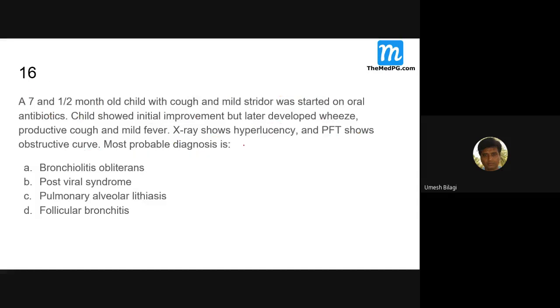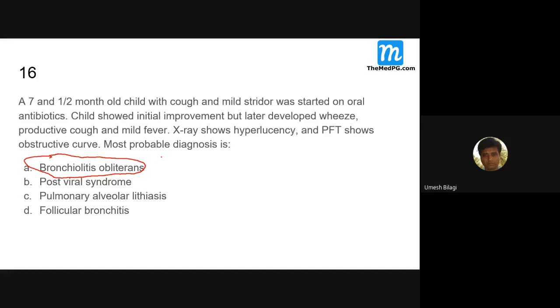So this child had some infection. Antibiotic was given and it showed improvement. They again started deteriorating. What is it now? It is a complication of infection. The options here are bronchiectasis, post-viral syndrome, pulmonary alveolar proteinosis, and follicular bronchitis. A condition known as bronchiolitis obliterans.